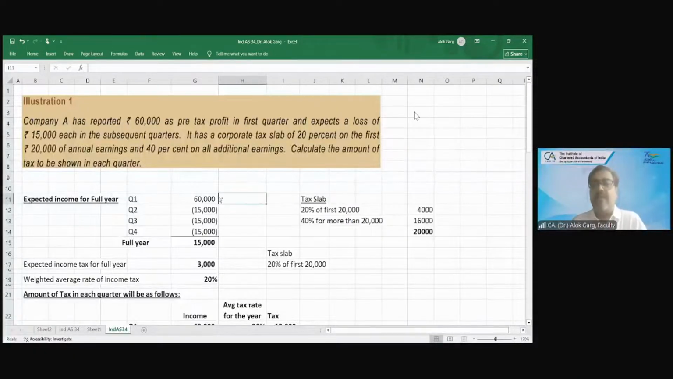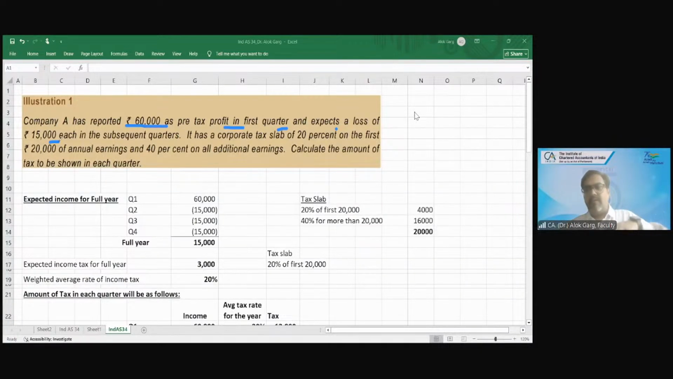Now let's come to illustration number 1. Company A has reported 60,000 rupees as pre-tax profit in the first quarter and expects a loss of 15,000 each in the subsequent quarters. If Company A has earned a profit of 60,000 in Q1 but is expecting a loss of 15,000 in the remaining 3 quarters, what is the expected annual income?